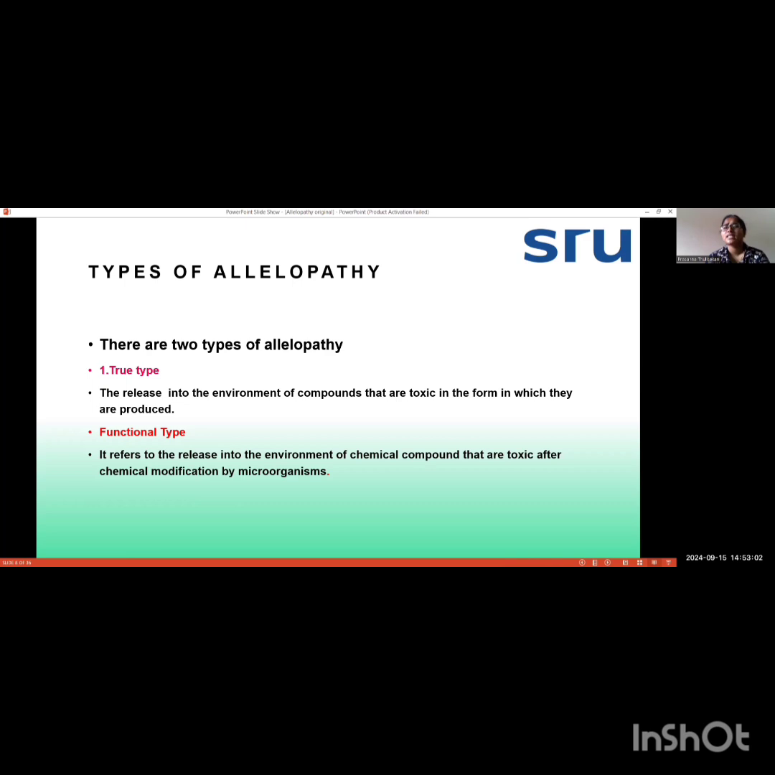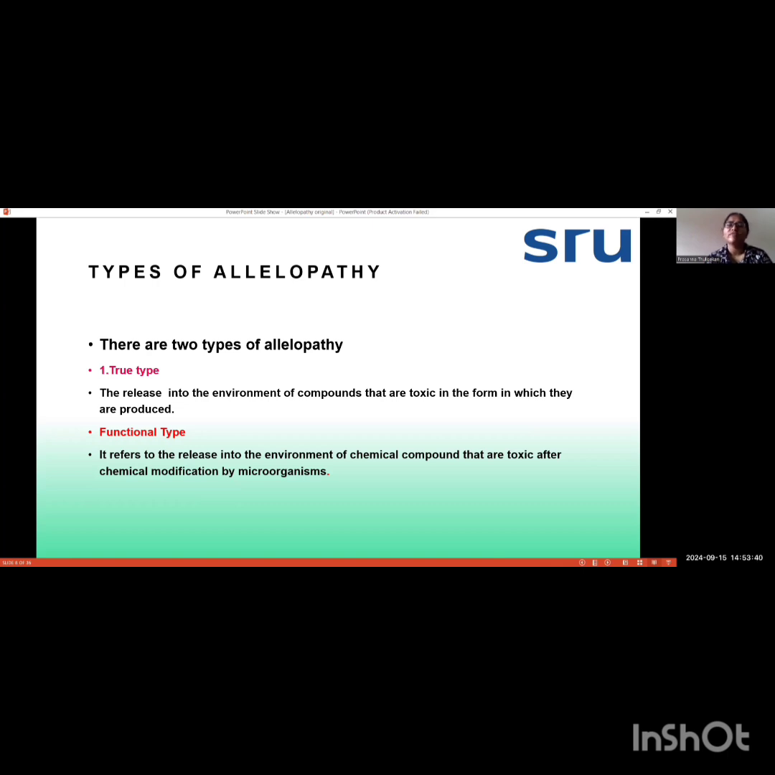And let's come to the next slide, that is about different types of allelopathy. So mainly there are two types of allelopathy. The first one is true type, second one is functional type. When we come to true type, when one plant releases chemicals, those chemicals are directly toxic to the other plant. It need not need any kind of changes or modifications by microorganisms or by the plant. So when they are released, they are directly harmful to the other plants.